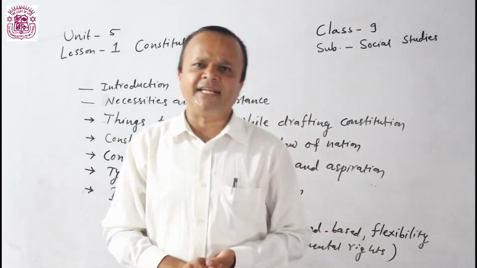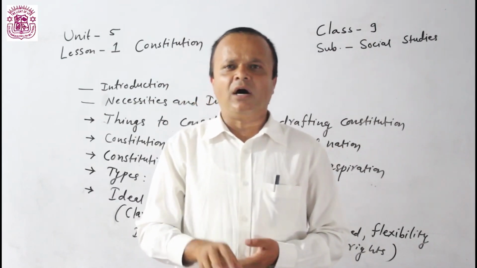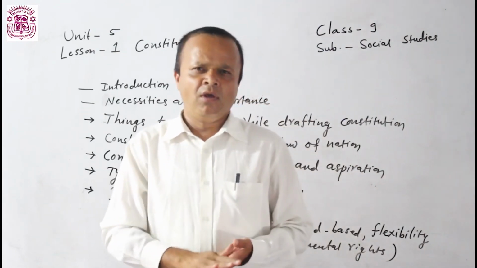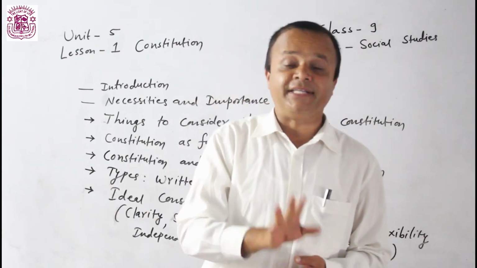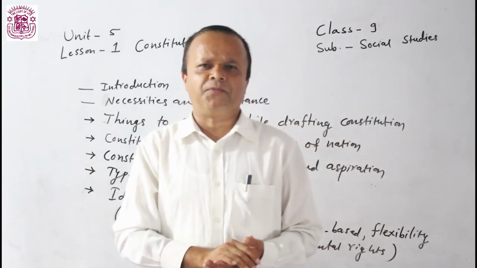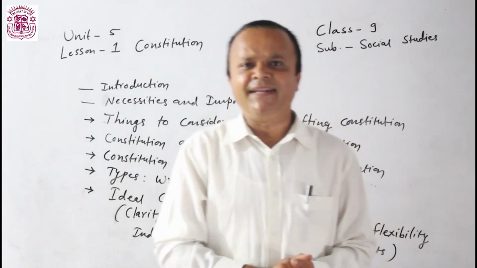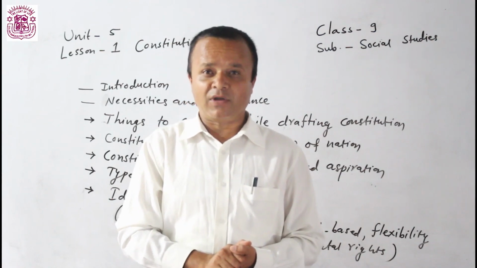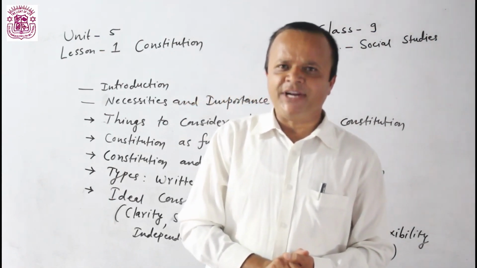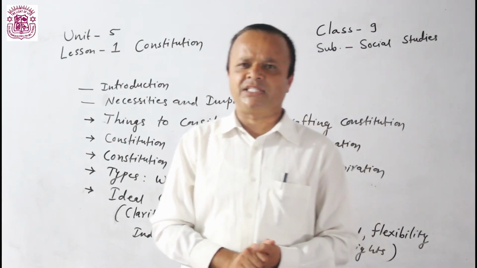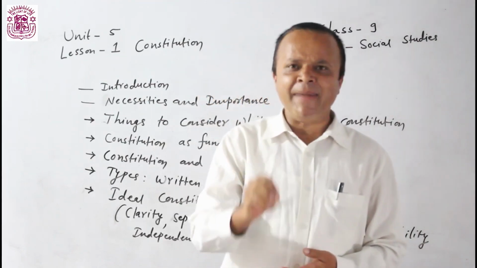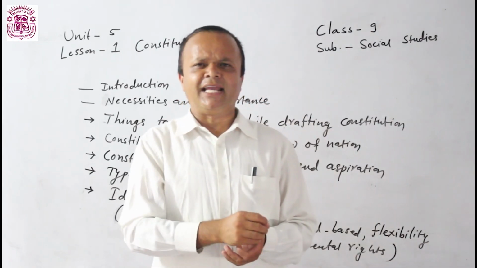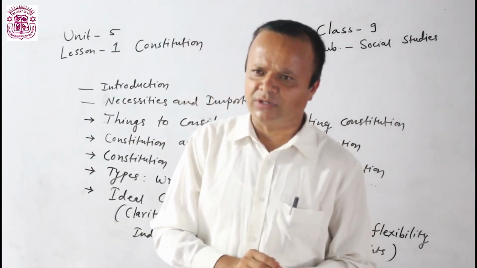The Constitution of the United Kingdom is the only unwritten constitution in the world. Except the United Kingdom, all other countries of the world have written constitutions. The Constitution of the USA, drafted in 1787 AD, is known as the first constitution of the world. Our country also has a written constitution, and India also has a written constitution. Like this, many countries of the world have written constitutions, but the United Kingdom has an unwritten constitution.